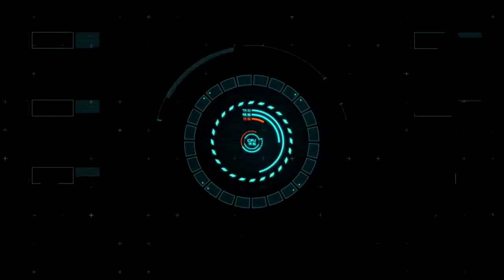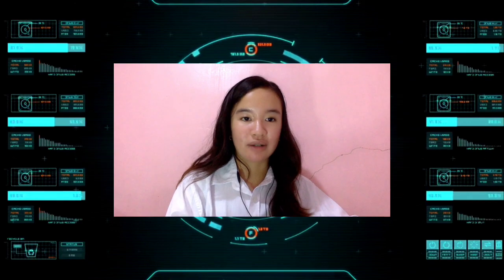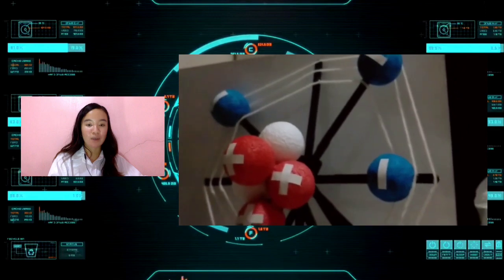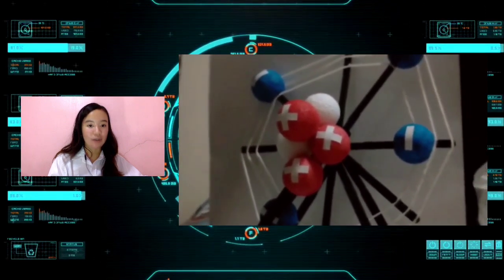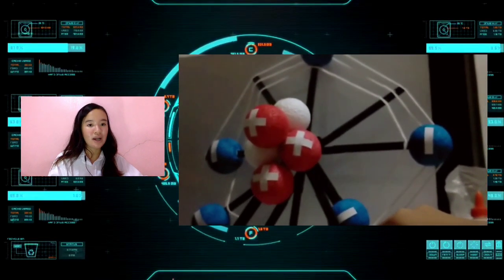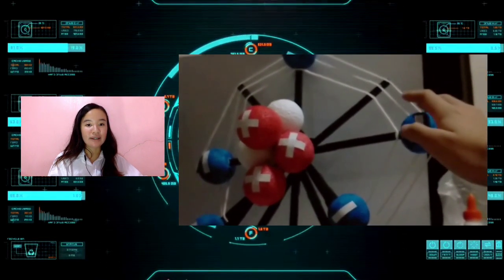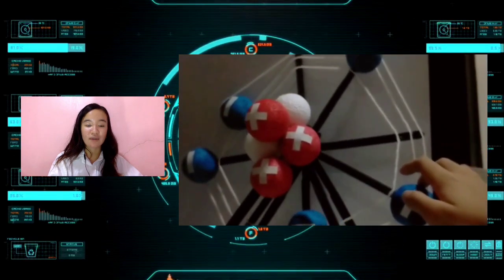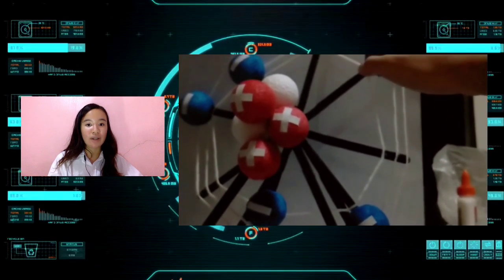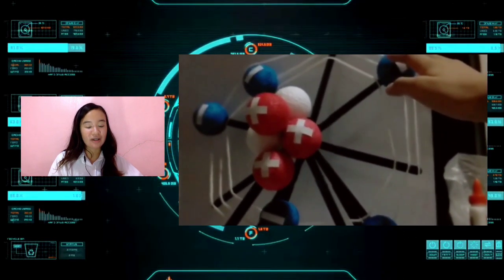But to give an in-depth look of our model, here's Jeianha to give you its features. Here are the features of the model. One, all of the positively charged material in an atom forms a small dense center known as the atom's nucleus. The electrons were not a part of the nucleus. Two, the nucleus is absolutely tiny in comparison to the overall size of the atom. Three, the negatively charged electrons circulate in well-defined orbits around the nucleus.